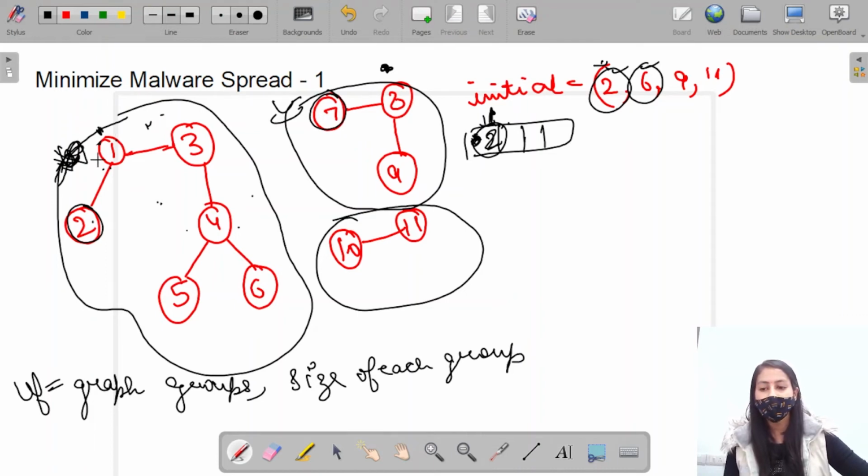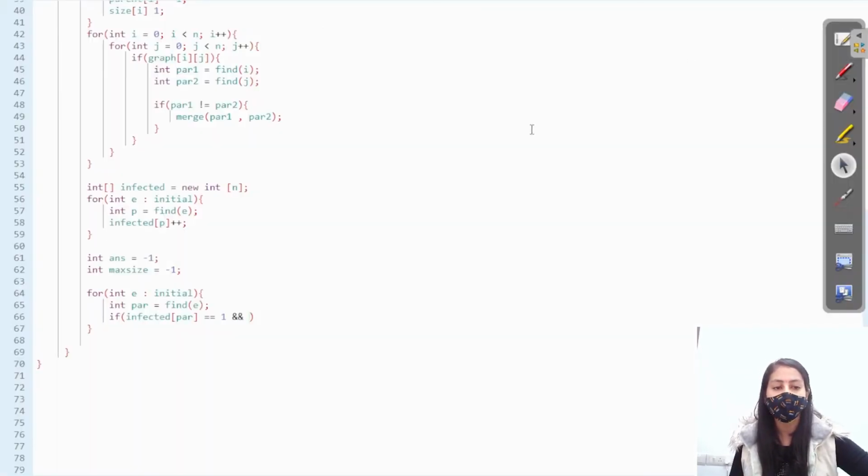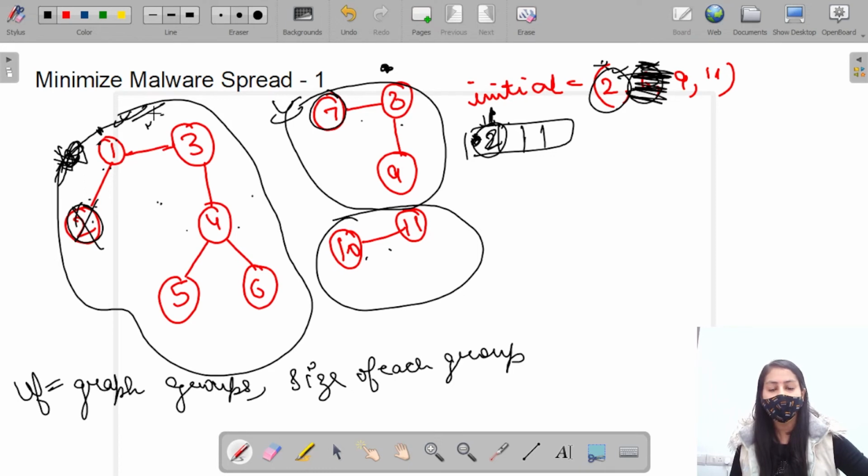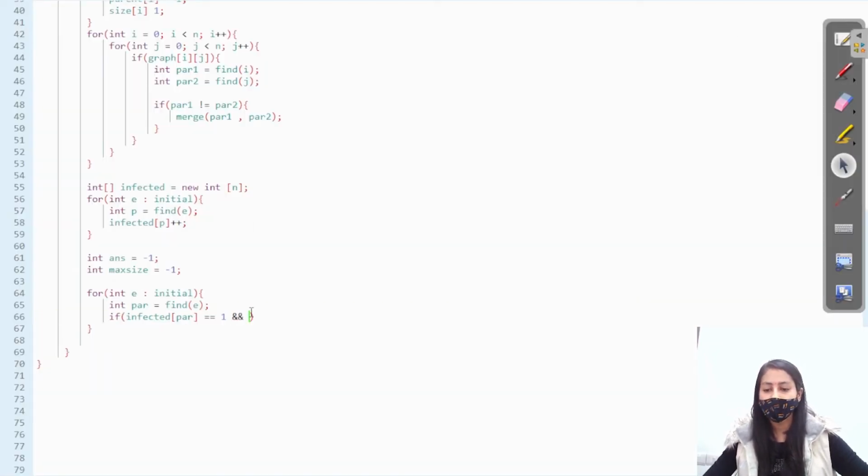Why? Because let's suppose 6 is not present here, if I remove 2 from this node, the size of this group is maximum. So if I remove this node, then the number of nodes which remain infected will be minimum, right? Sorry, I will choose the group with maximum size because I want to make the maximum nodes uninfected, right? So I'll choose the group if the size of that parent's group is greater than or equal to max size, right?